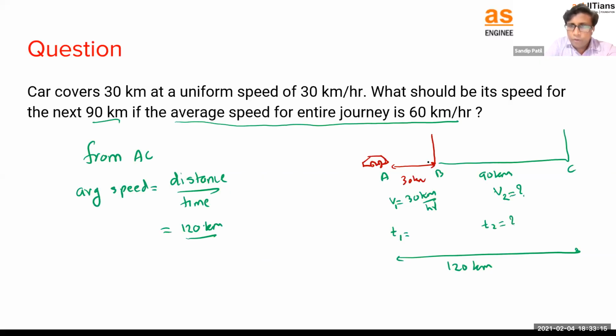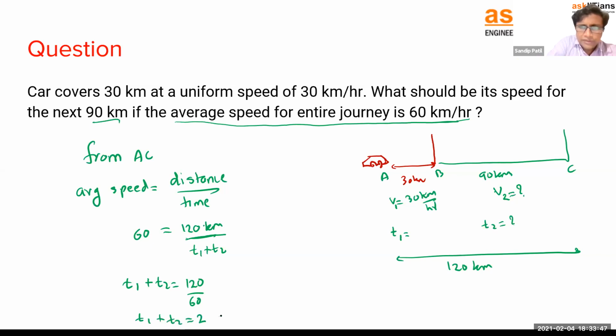obviously, we need the time from A to B, let's call it T1. For the second, B to C, let's call it T2. So can I say the total time will be T1 plus T2? That's right. It is equal to 60 kilometers per hour. They have told us that the average velocity should be 60 kilometers per hour. Okay, so let's do a simple calculation here. T1 plus T2, I can say this becomes 120 divided by 60, so T1 plus T2 will become 2.